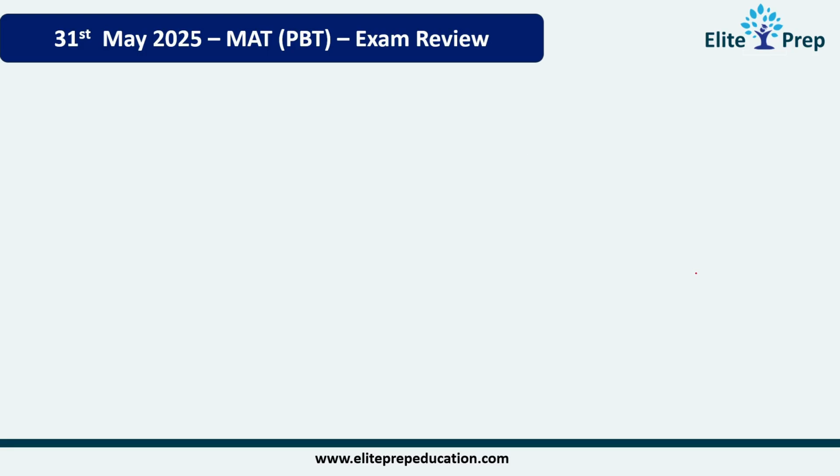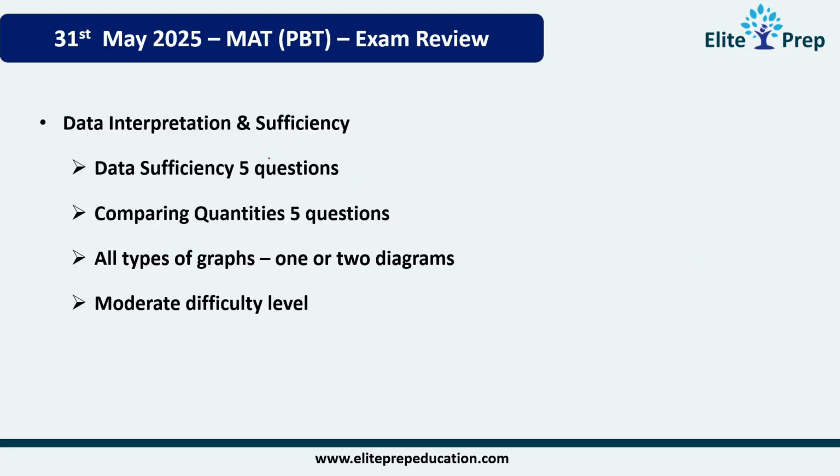Moving to the next one, data interpretation and sufficiency. This has DS 5 questions only, and comparing quantities 5 questions exactly. Most of the students said that they focused only on these 10 questions, which they were able to answer easily, and then moved to the graphs. In graphs, most of them had 1 or 2 diagrams, like a line graph, bar graph, anything was there. It was moderate to difficult level.